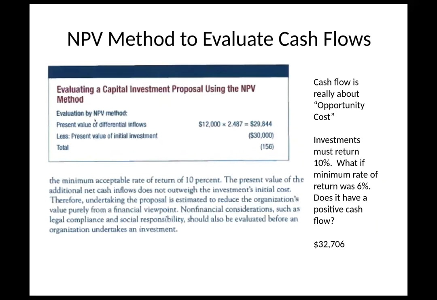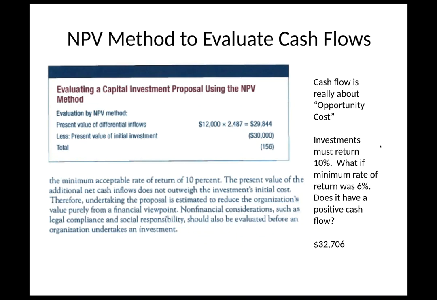Okay, so when we look at the problem, by doing the net present value method, the present value of differential inflows, the 12,000 a year, times the 2.487, that's coming from our table, right? So we're saying 3 years at 10%, 2.487, and multiply that out, we come up with 29,844. That's what our inflows are. Our outflows, the initial investment, was 30,000, meaning we have a negative $156. So basically the rate of return at that 10% level is we don't have a positive cash flow. And again, that's what I talk about, it's really about opportunity cost, where we could have earned that money.